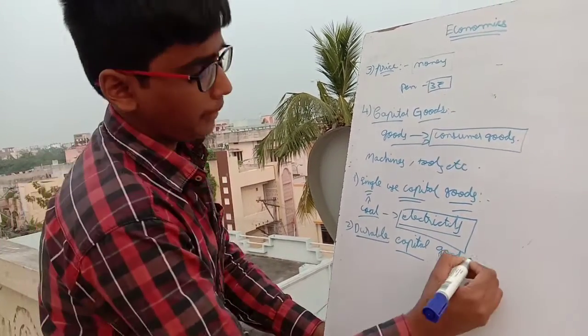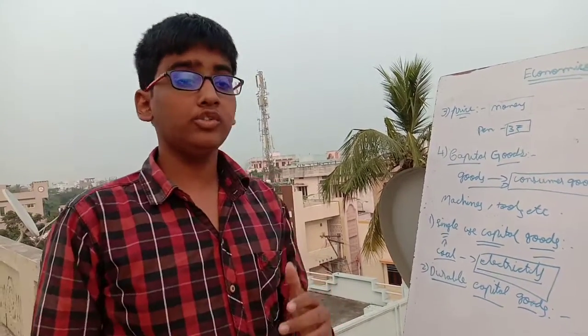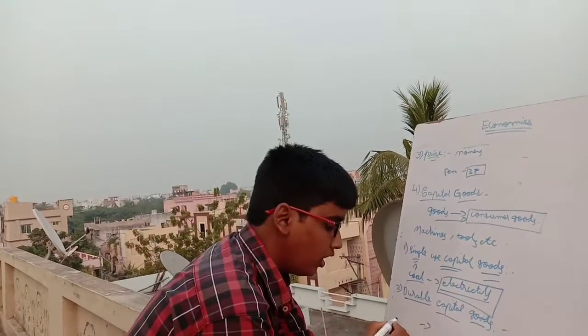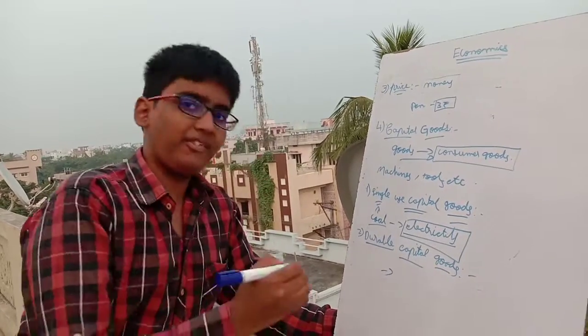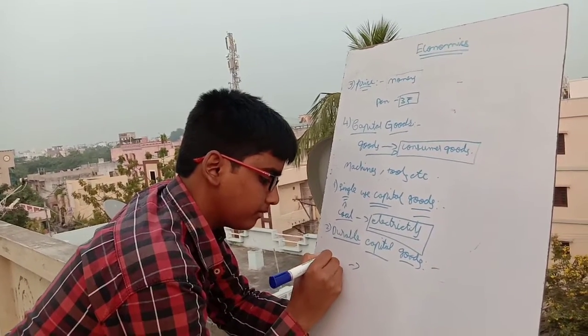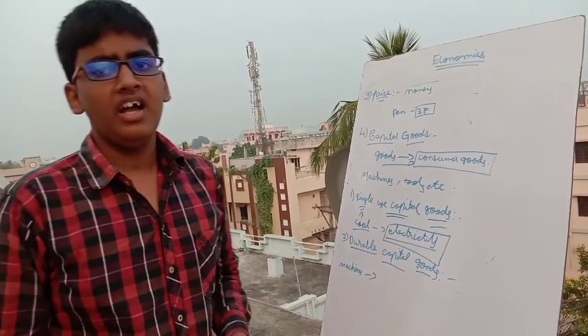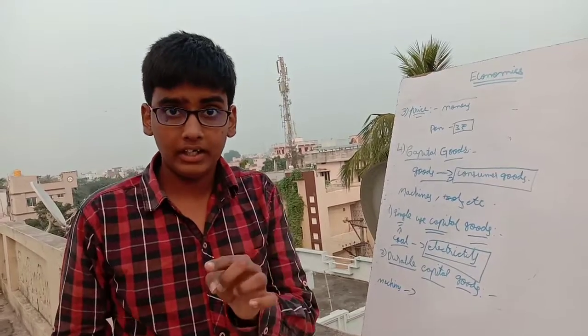What are durable capital goods? Durable capital goods are the goods which are used to produce other goods, and the life of these goods will be for a long period of time. Suppose take machines. Machines are used for the production of so many goods, right? Can we use machines only a single time?